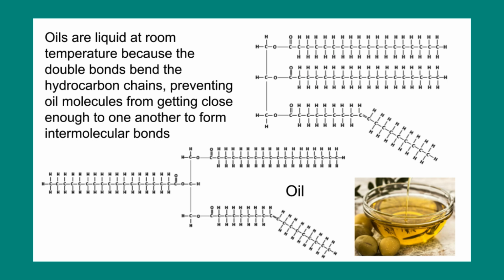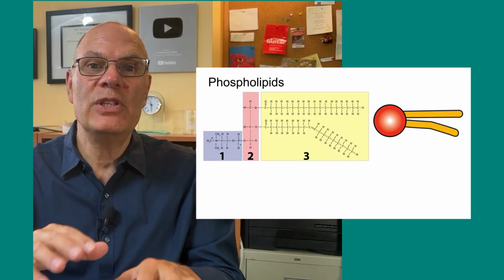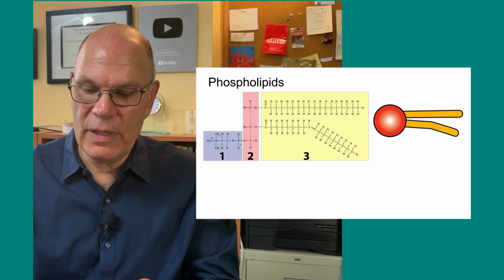By contrast, oils are liquid at room temperature because the double bonds bend the hydrocarbon chains, preventing oil molecules from getting close enough to one another to form intermolecular bonds. The second class of lipids that we'll discuss are the phospholipids.